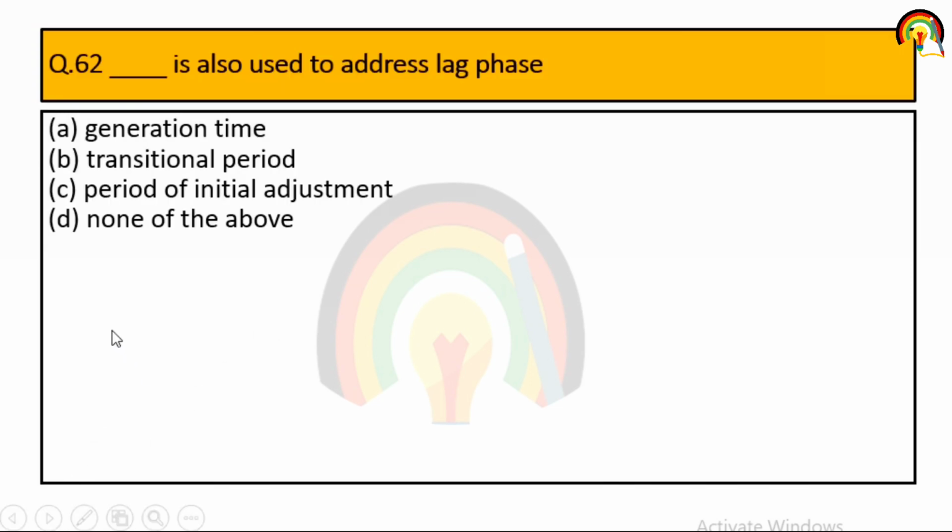Next one. Dash is used to address lag phase. So what is lag phase? Initial phase where bacteria adjust itself. Then log phase, that is exponential phase. Then stationary phase where growth is static or death rate or birth rate is almost equal. Then decline phase. So period of initial adjustment is used to address lag phase.